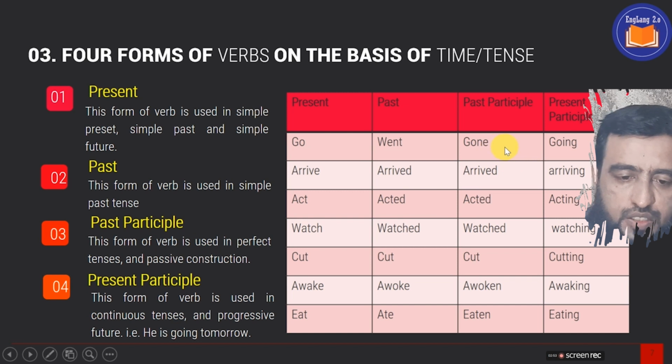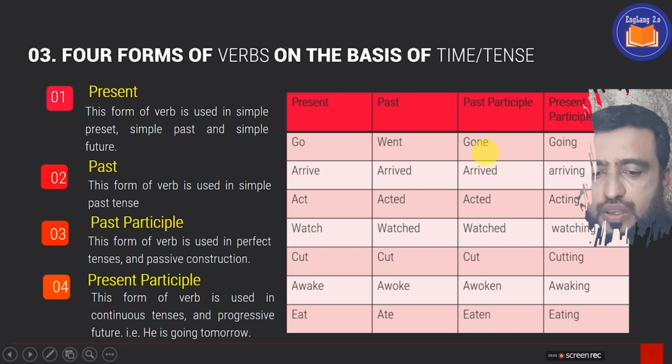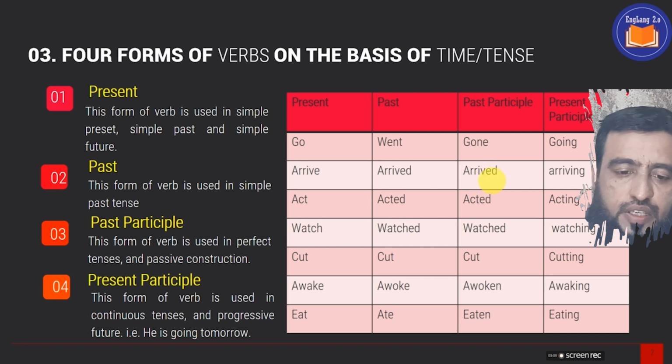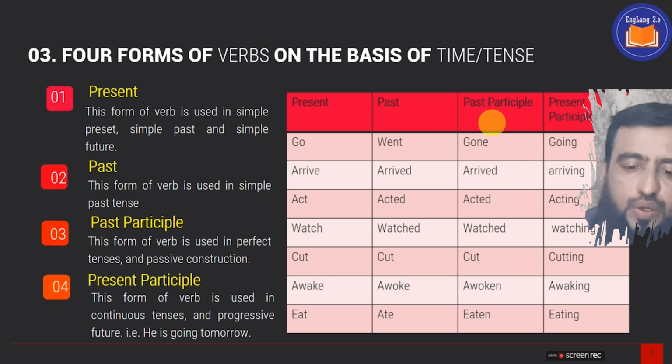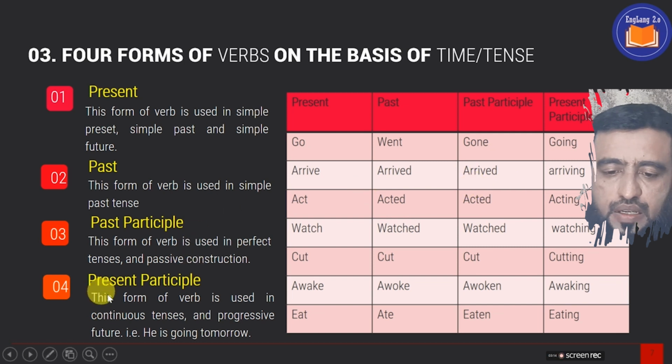Now we have another classification of the verbs on the basis of the functions they perform: auxiliary verbs, ordinary verbs, the modal auxiliary. Now, what are auxiliary verbs? These convey the tense and the time. How do they convey the tense and the time? We have a sentence like, he is here, right? It shows the present. He was here, it shows the past time. He shall be here, it shows the future time. So, auxiliaries basically convey the tense or the time.